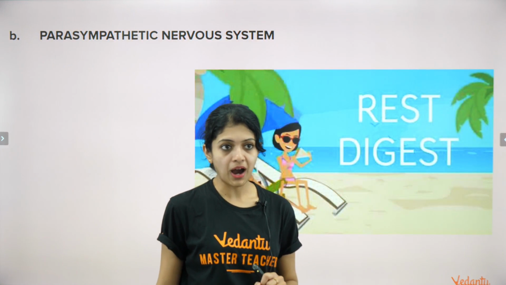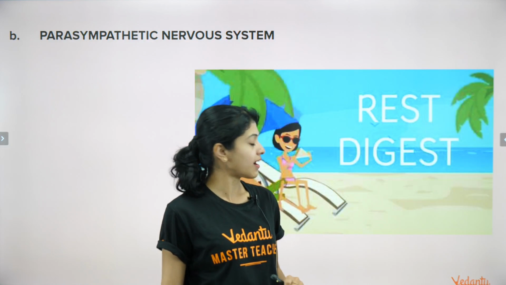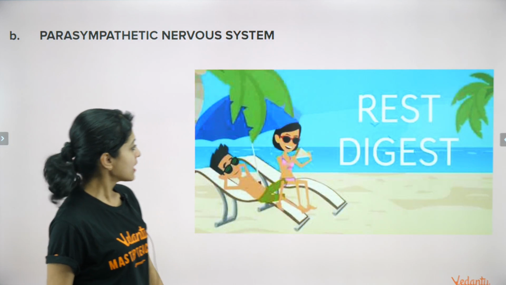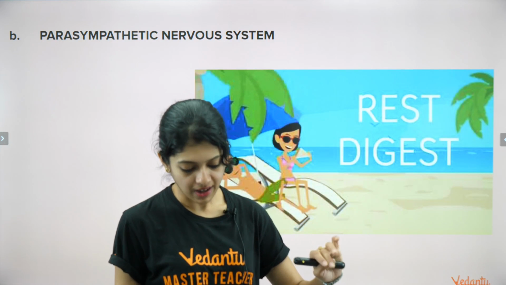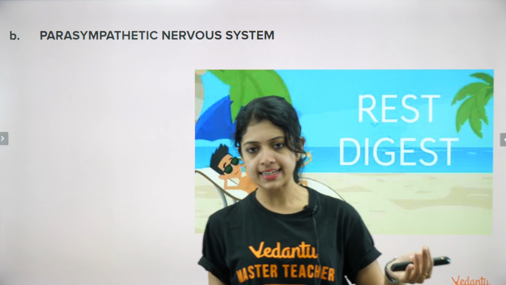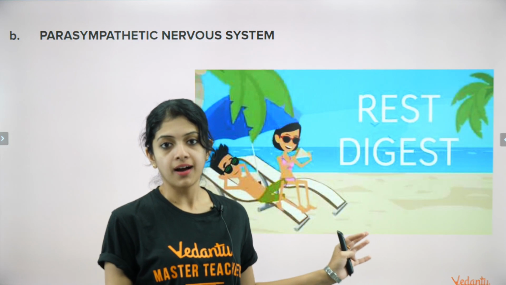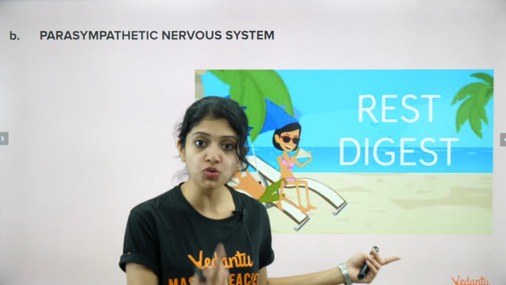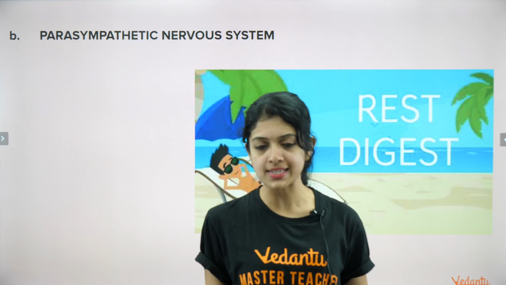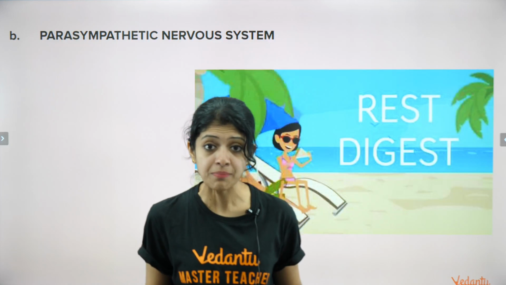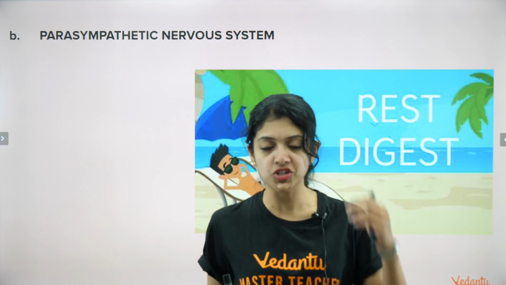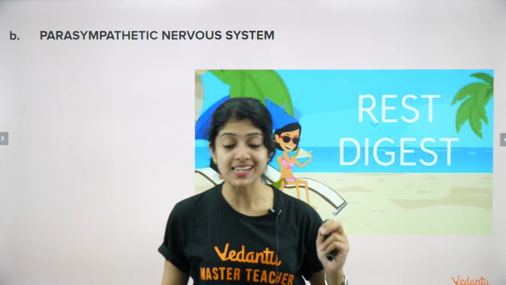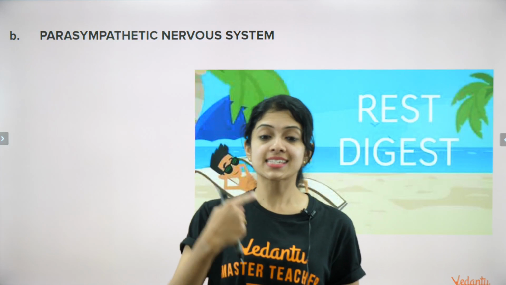Okay, what about the parasympathetic nervous system? The picture I have put here is rest and digest. Now, not exactly like a fight or flight, but especially when you rest, like you are about to go to bed, or when you have eaten a very heavy meal and your body has to digest it, in all such situations, your parasympathetic nervous system decides something for you.